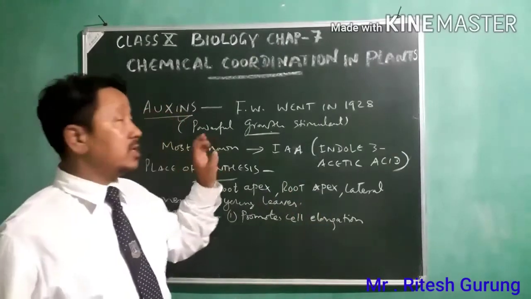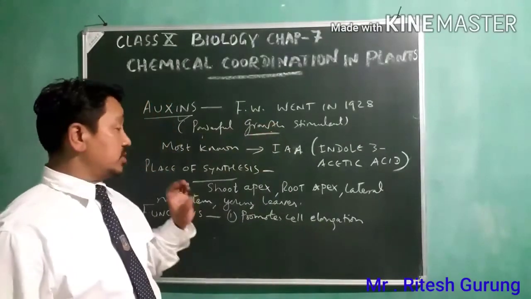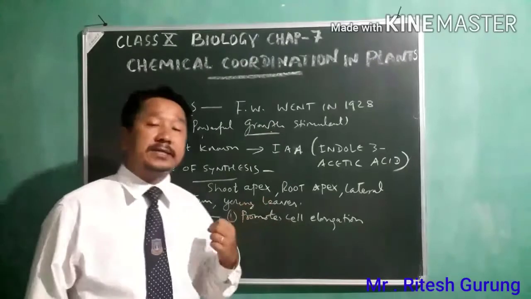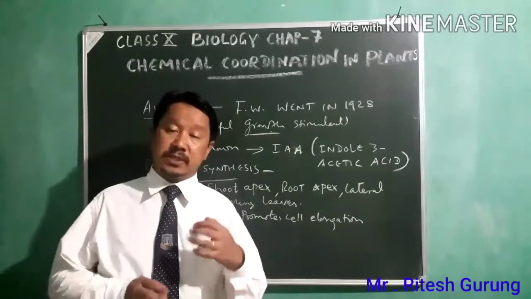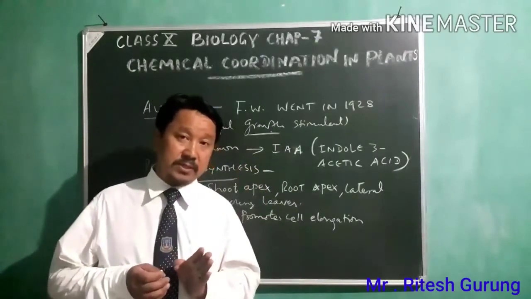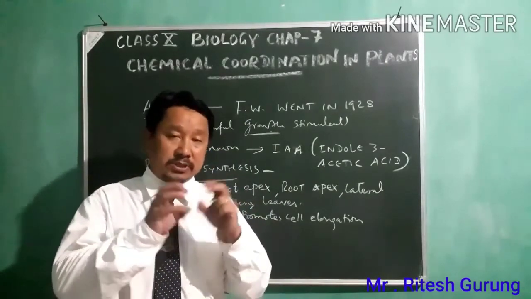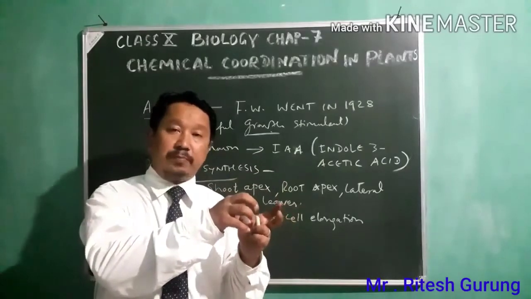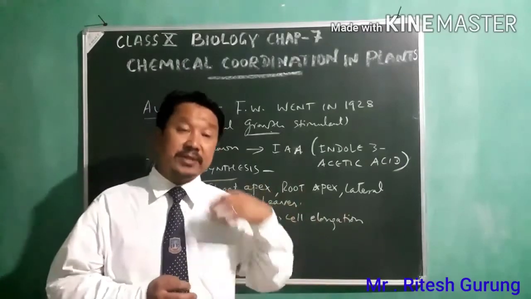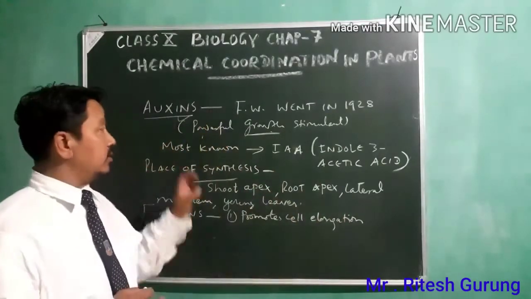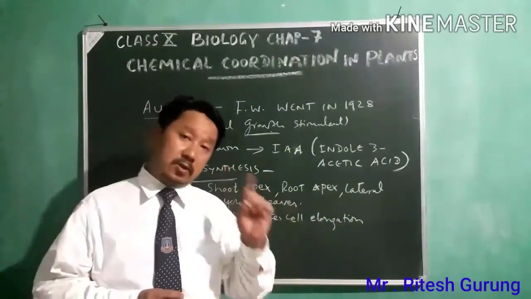This auxin, how does it initiate the growth? How does it stimulate the growth in plants? So number one, it elongates the cell when it has to grow up. As you all know, the cell division has to take place. So soon after the cell division, the cell is not as big as the parent cell. So it has to grow up, it has to elongate. For the elongation of the cell, this auxin plays a very important role. So first, it promotes cell elongation.